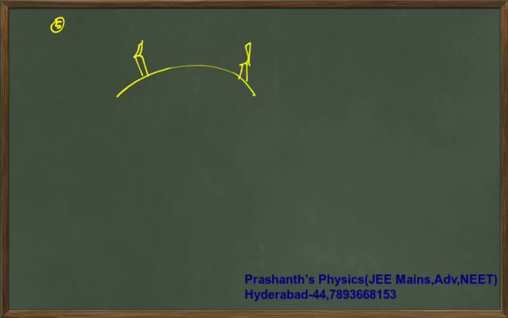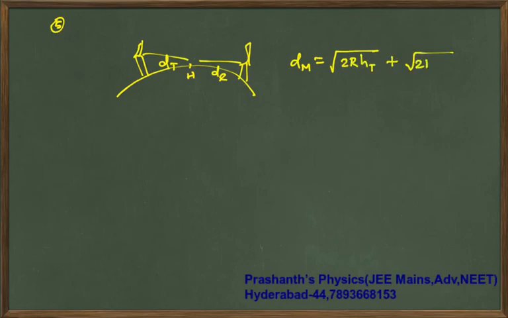If this is your horizon, this distance is dt and this is dr, then the range of wave propagation, the minimum distance between transmitting and receiving antenna, is under root 2R times ht plus under root 2R times height of receiving antenna, where R is the radius of earth, 6400 kilometers. So you have to convert it to meters if required.